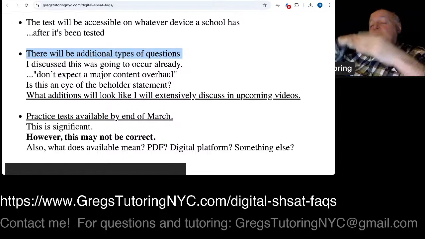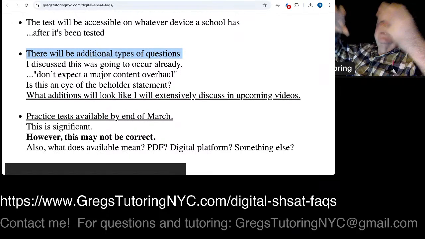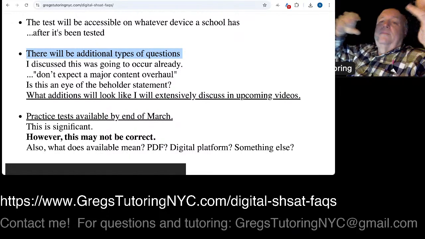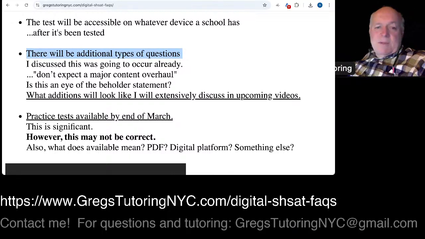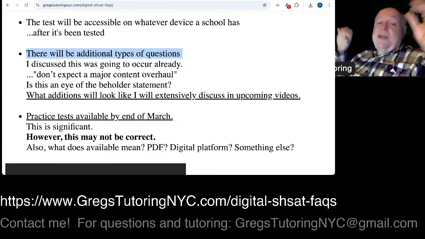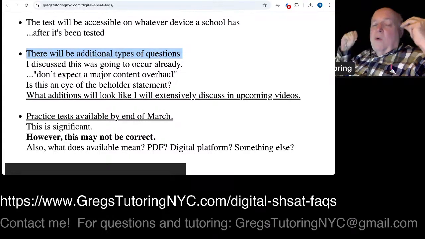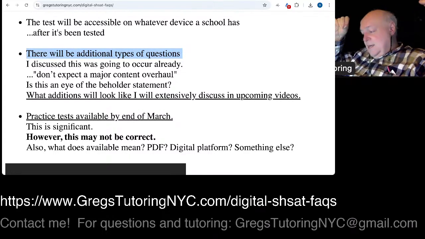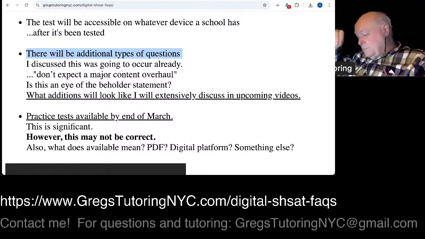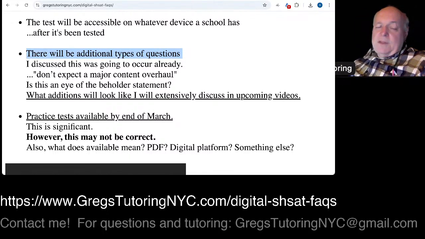And they rotate these to keep the exam interesting and not gameable and all these kind of things. So I think there's going to be new types of questions. And again, we're going to look at some of them, and then you can have a better understanding what the exam is about, not just pertaining to the digital aspects, but how the additional question types can come about and why. There's a lot of kind of almost cool and exciting question styles they can ask you.